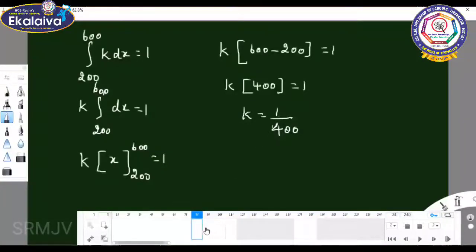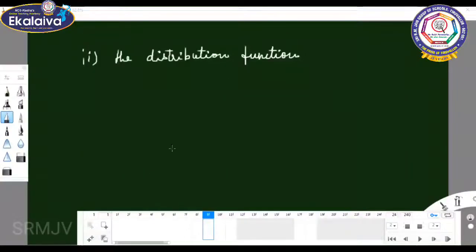Next, we move on to the next subdivision. Distribution function. Distribution function means capital F of x equals the integral from minus infinity to x of f of t dt.